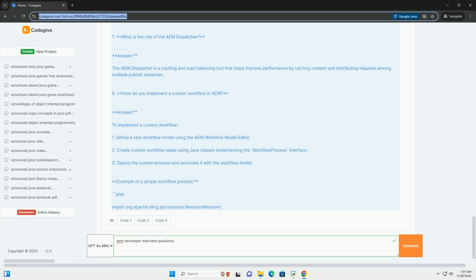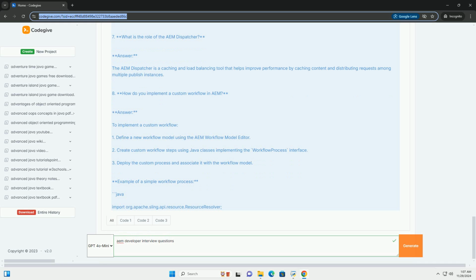2. What are the key components of AEM? Answer: Key components of AEM include Sites, for content management and website creation. Assets, for digital asset management. Forms, for managing form-based applications. Communities, for managing community engagement.